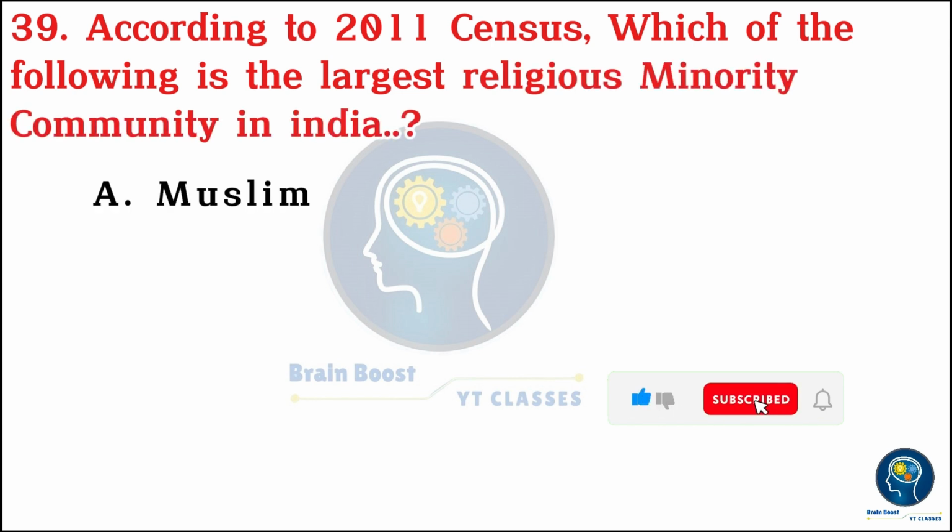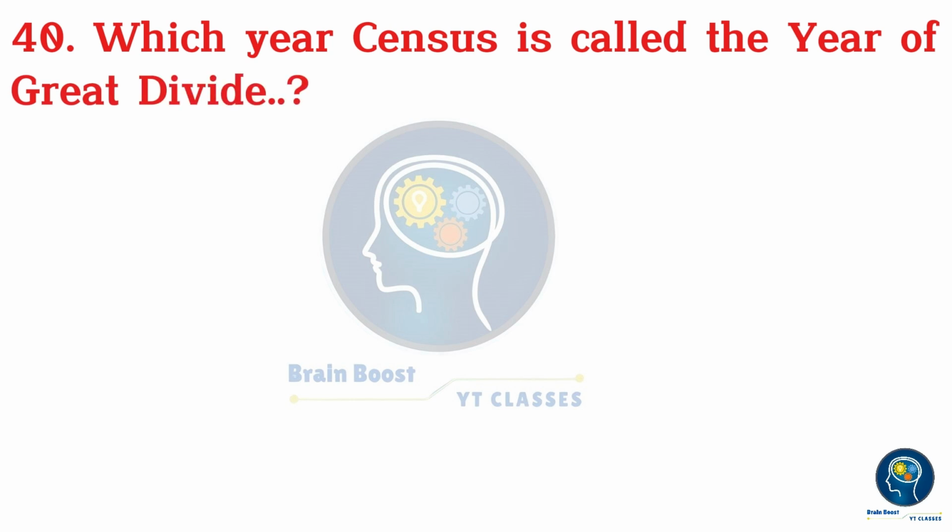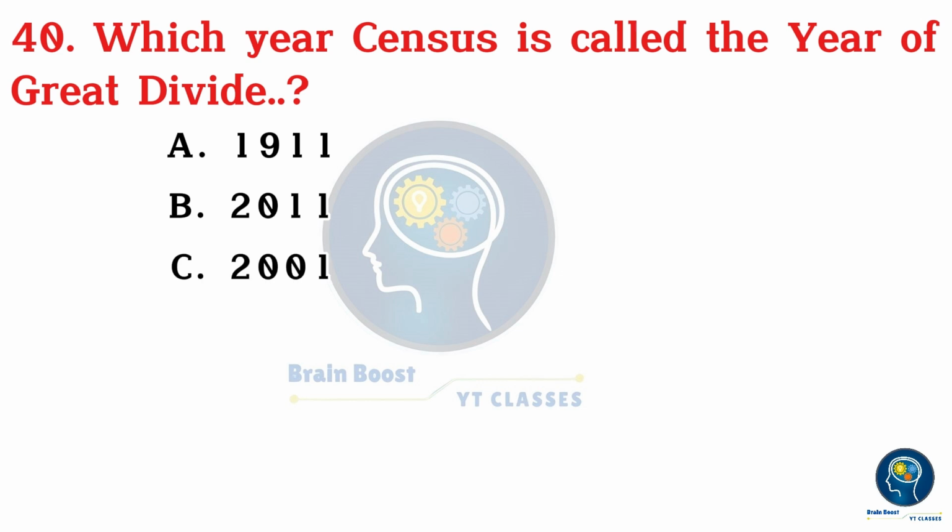According to the 2011 census, which of the following is the largest religious minority community in India? A. Muslim. B. Jain. C. Christian. D. Sikh. A. Muslim. Which year's census is called the year of the Great Divide? A. 1911. B. 2011. C. 2001. D. 1921.